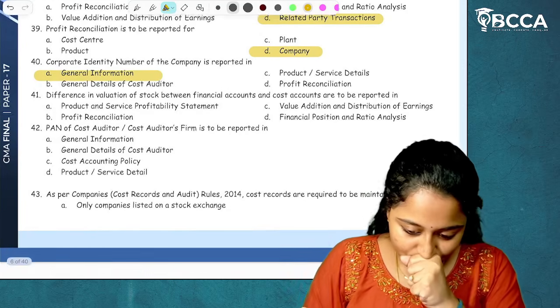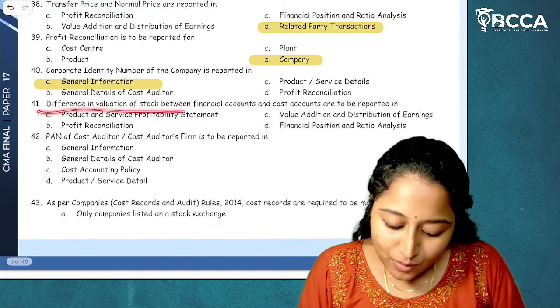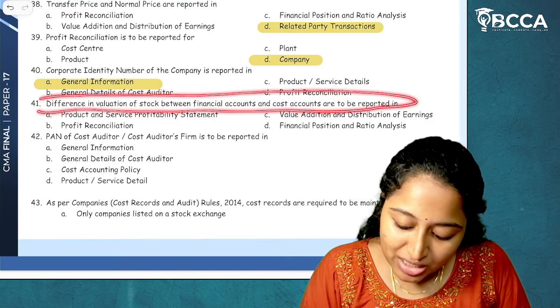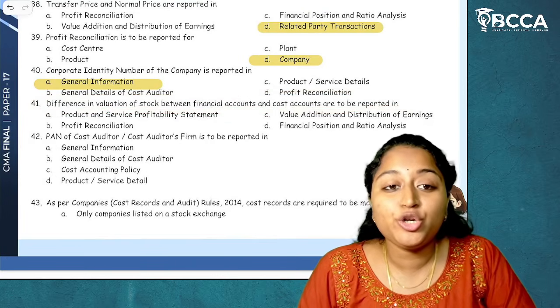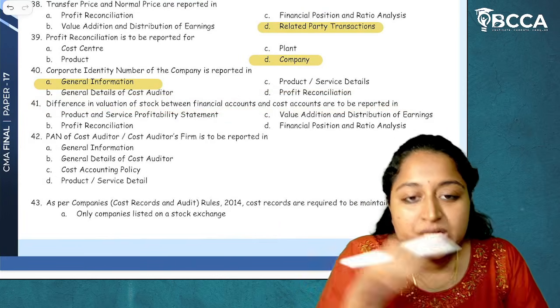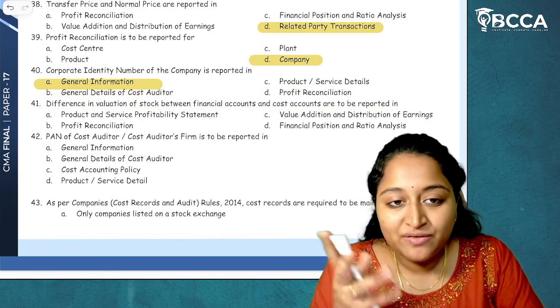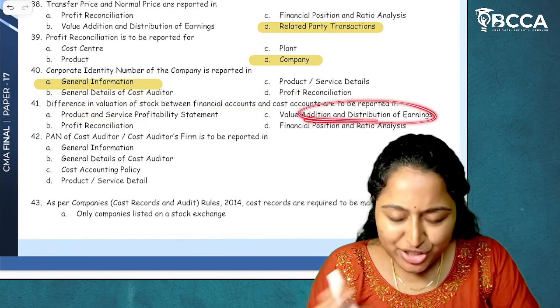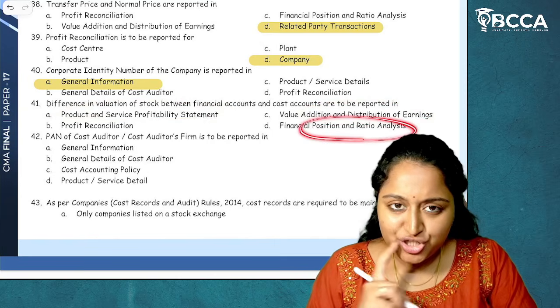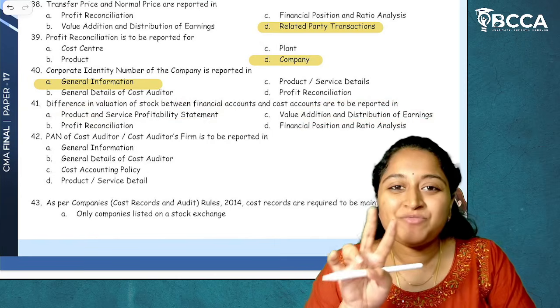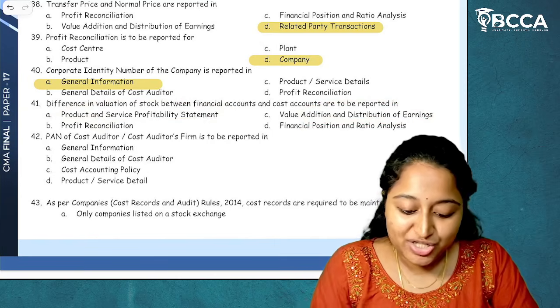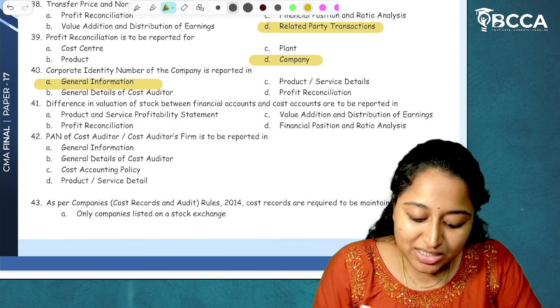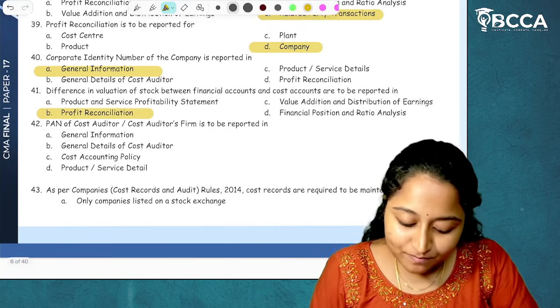Then, 41. Difference in valuation of stock between financial accounts and cost accounts are to be reported in. Financial accounts, cost accounts, difference. We'll do it in where? Product and service profitability statement, value addition and distribution of earnings, financial position and ratio analysis, profit reconciliation. Difference we show it in profit reconciliation. This is what we do. So the answer is profit reconciliation.